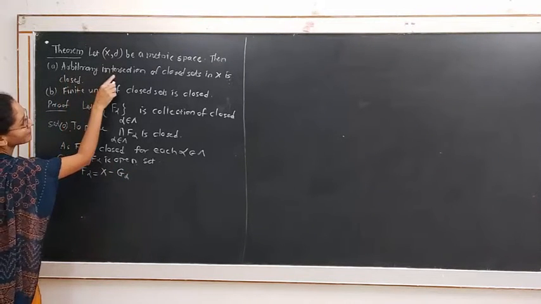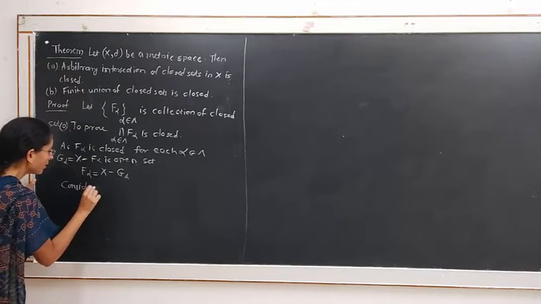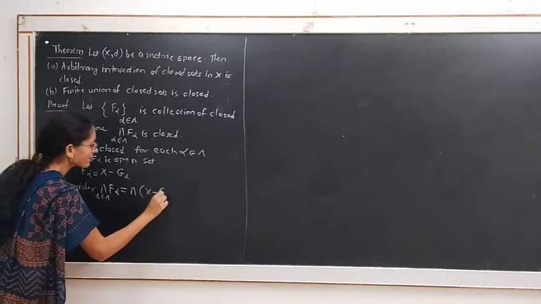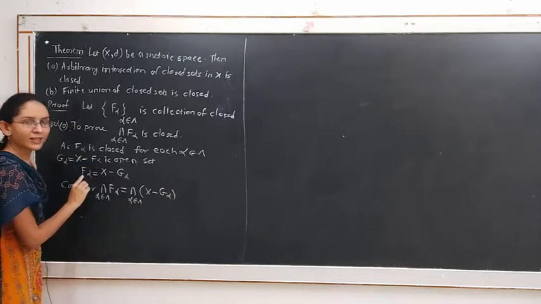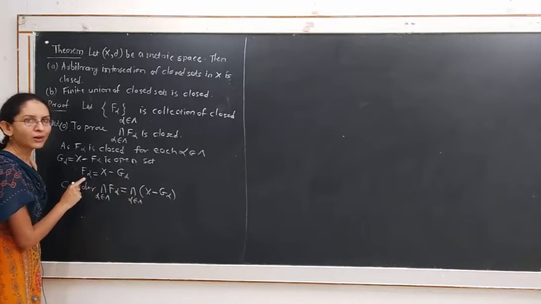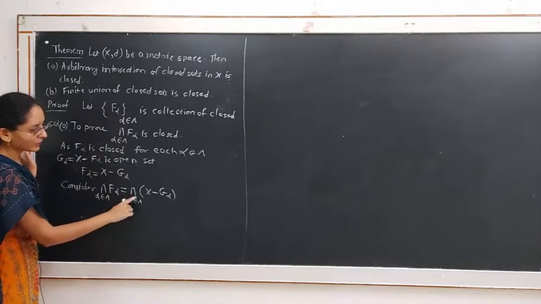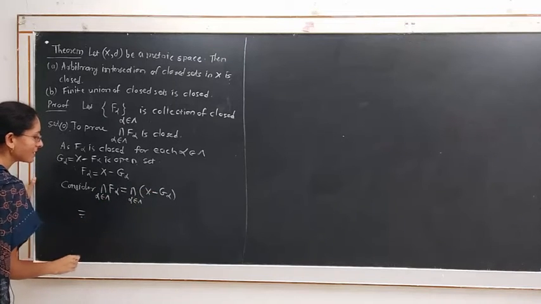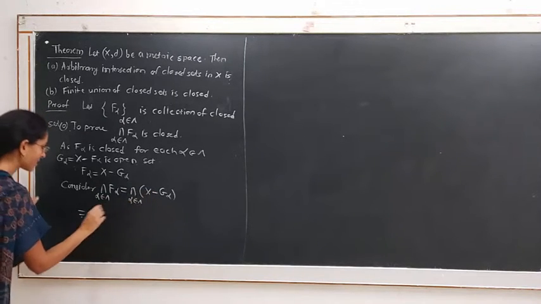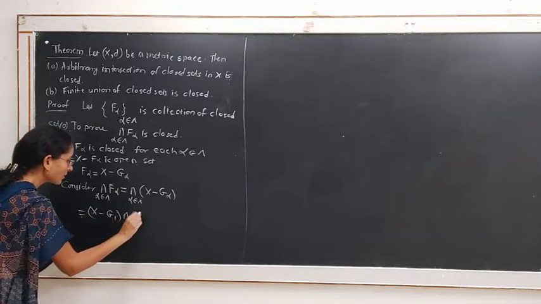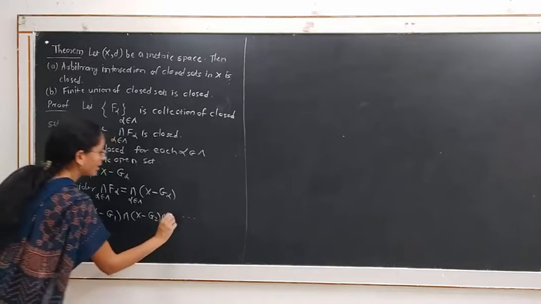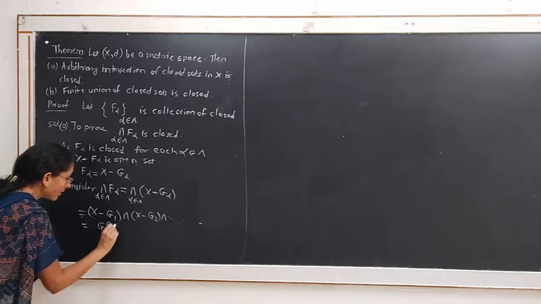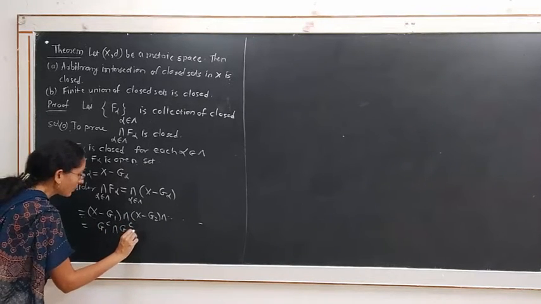Now consider the arbitrary intersection of closed sets. Consider the intersection of F alpha, alpha belongs to the index set, which is equal to the intersection of X minus G alpha, because F alpha is X minus G alpha and we are taking the intersection of all F alpha from this family of closed sets. Writing this out, it is X minus G1 intersection X minus G2 intersection, which is G1 complement in X intersection G2 complement intersection G3 complement and so on.